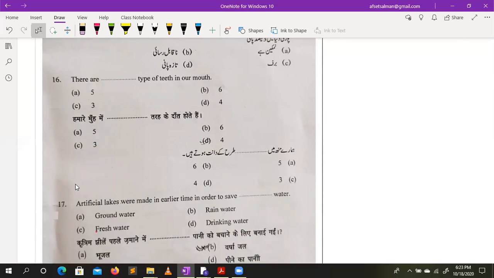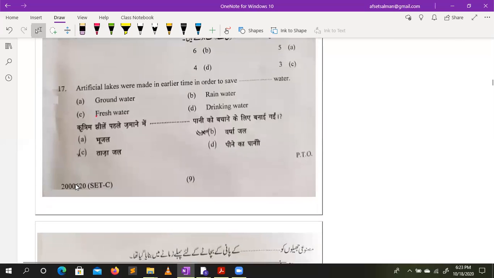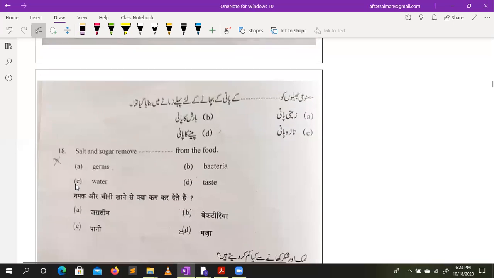There are four types of teeth in the mouth. Artificial lakes were made in earlier times in order to save rain water; wherever we want to save water, we create an artificial lake.